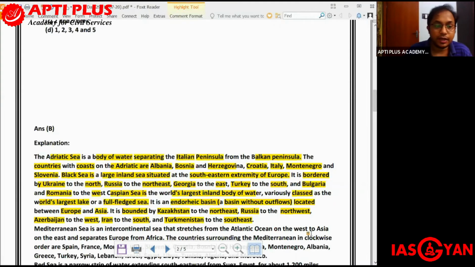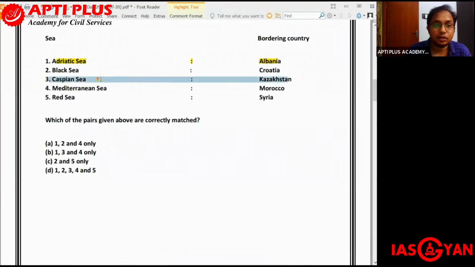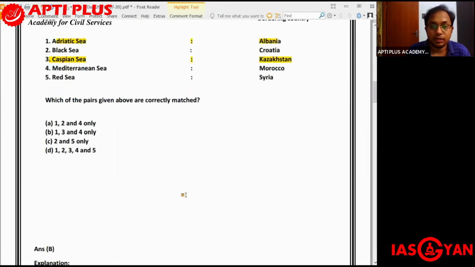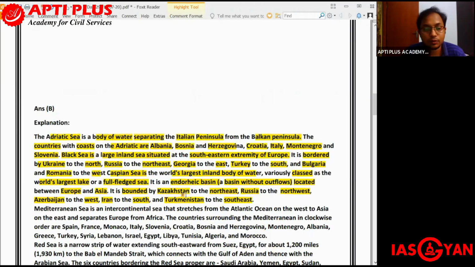So let us have a look at the third one, Caspian Sea. Is it bordered by Kazakhstan? Yes, it is. So the third entry is correct, the third mapping that has been done. Kazakhstan is present to the northeast of the Caspian Sea, Russia to the northwest, Azerbaijan to the west, to the south we have Iran, and to the southeast we have Turkmenistan.